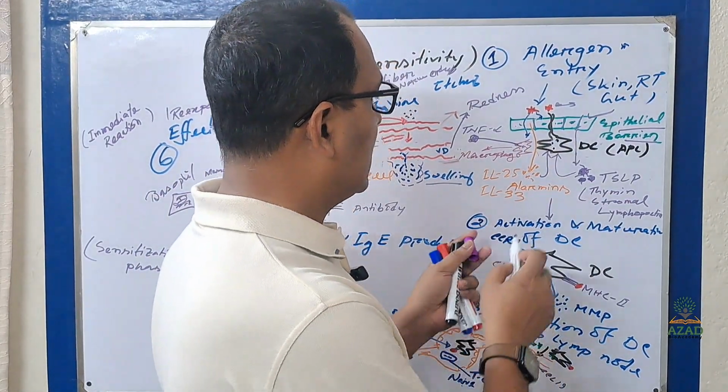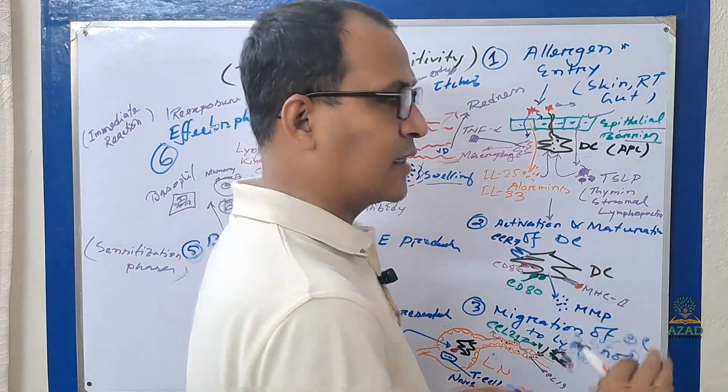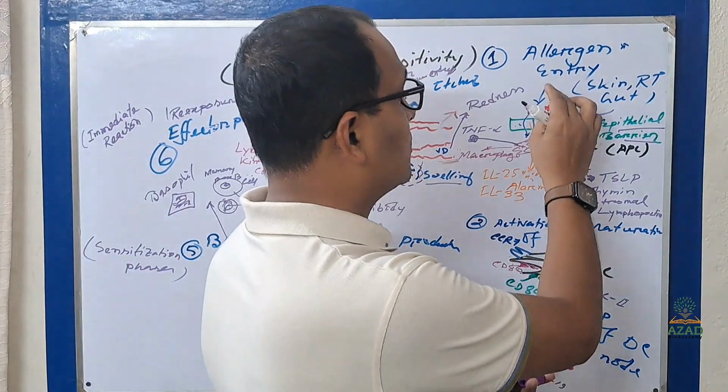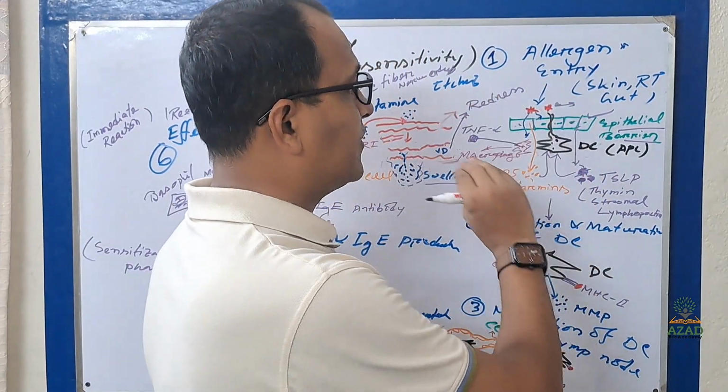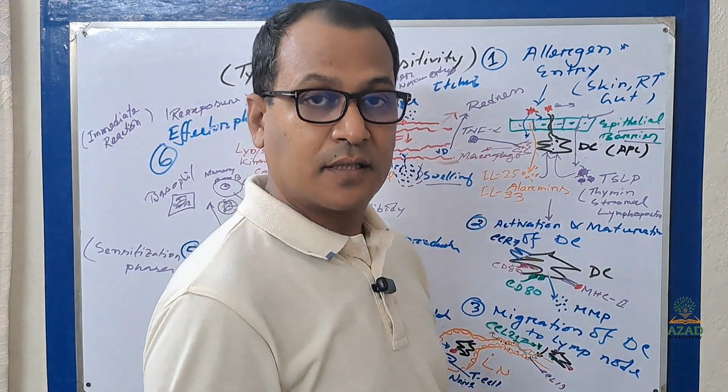Sometimes just beneath the epithelial layer, antigen presenting cells or macrophages are there, and they can protrude through the epithelial layer and activate the dendritic cell.